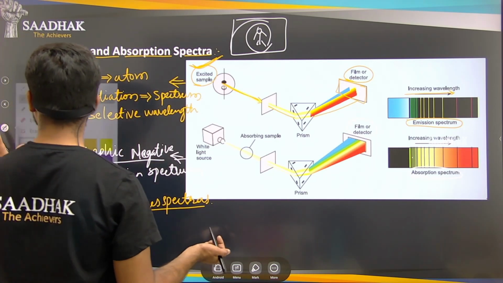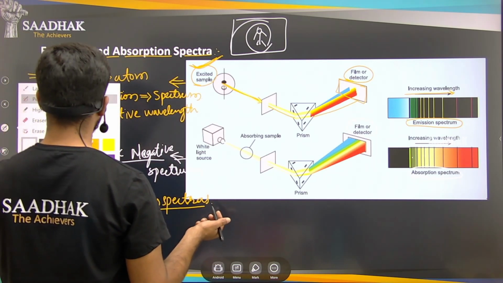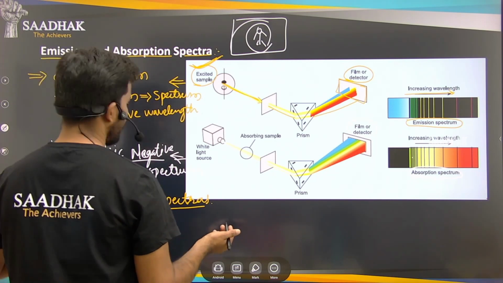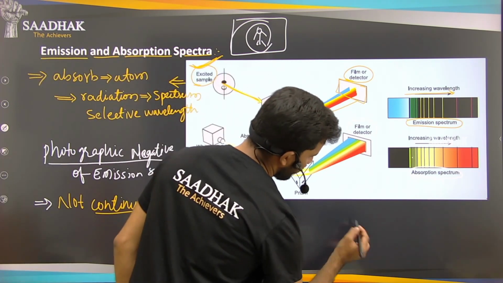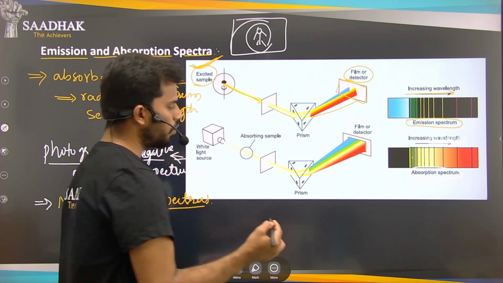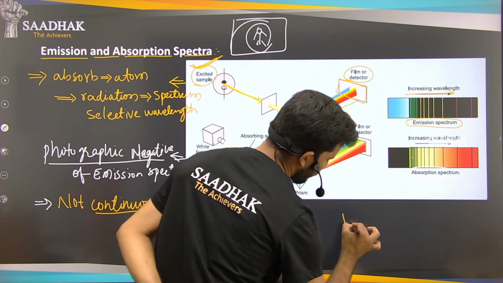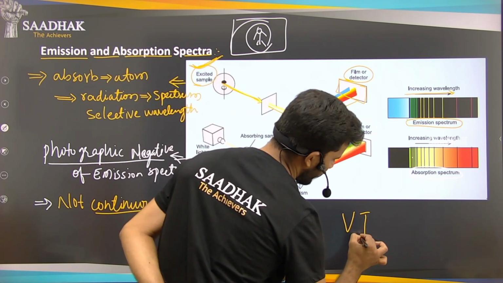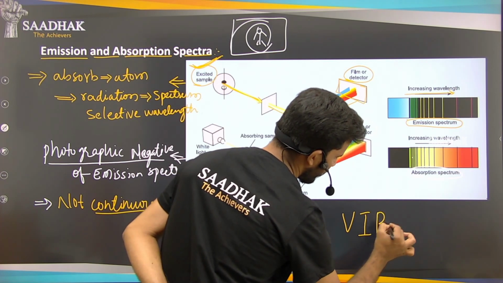So how is this a continuous spectrum? Let us see. What are the colors of the rainbow, or the visible spectrum that we have? VIBGYOR.